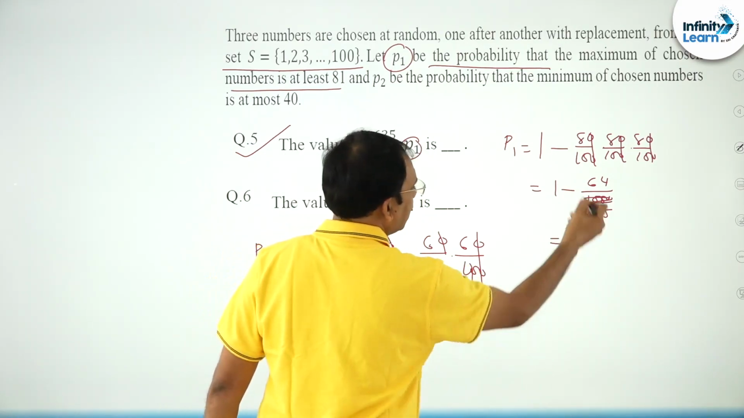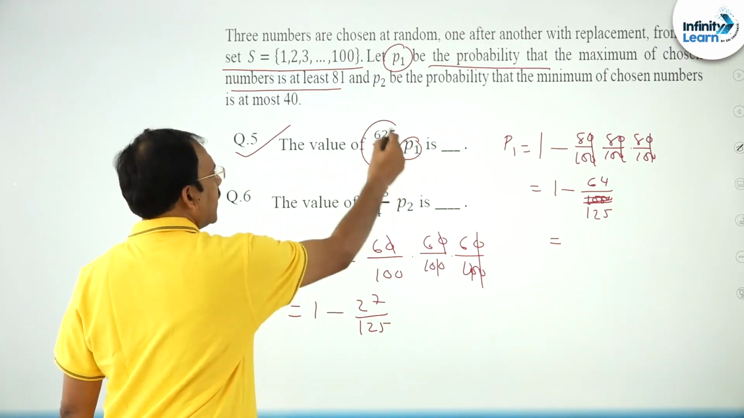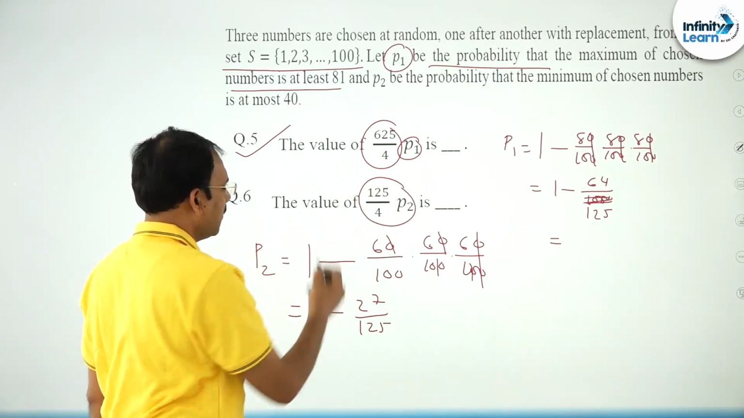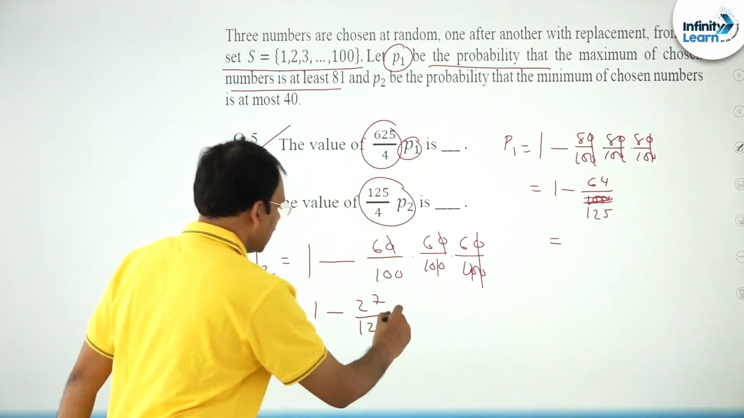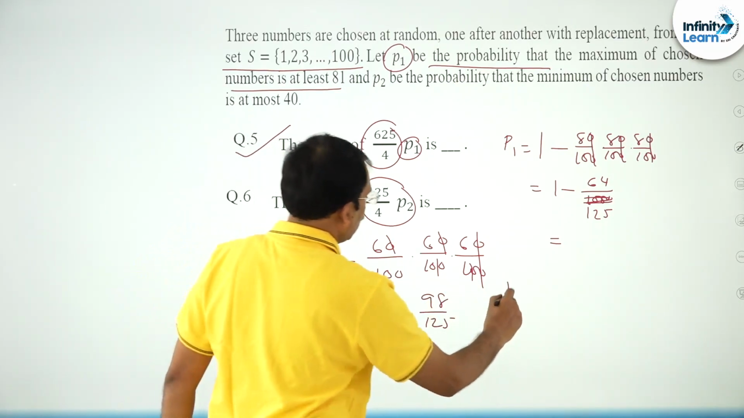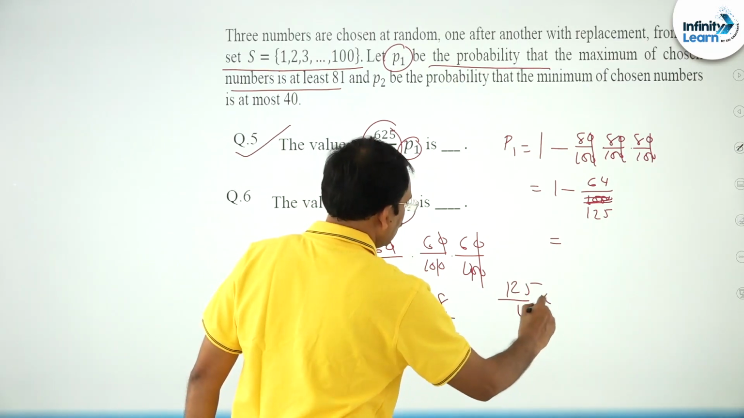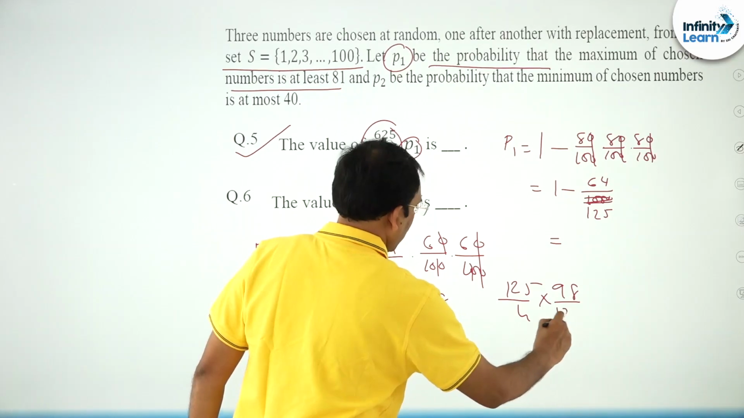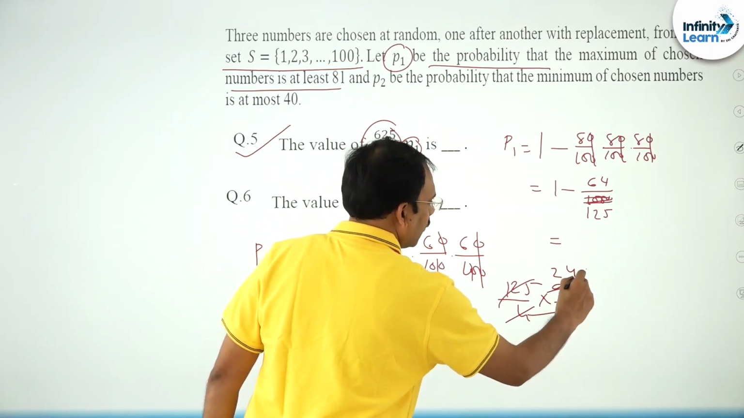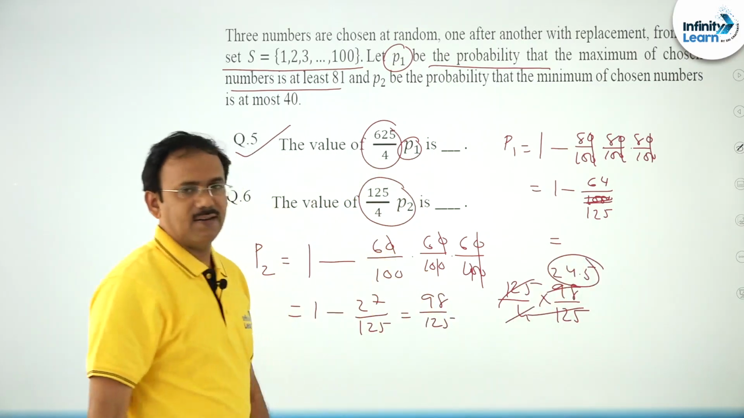You can easily simplify the rest of the part. This is 625 waiting here, which can be cancelled with 125. Even here also the same. So, you can simplify this. You can say that this is 98 by 125. So, 125 by 4 into 98 by 125. You can do simplification, it does not matter. So, 24.5 you will get, right.